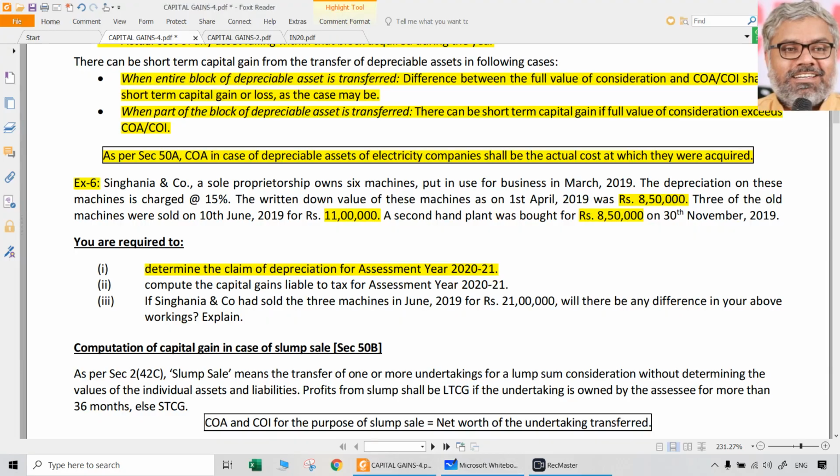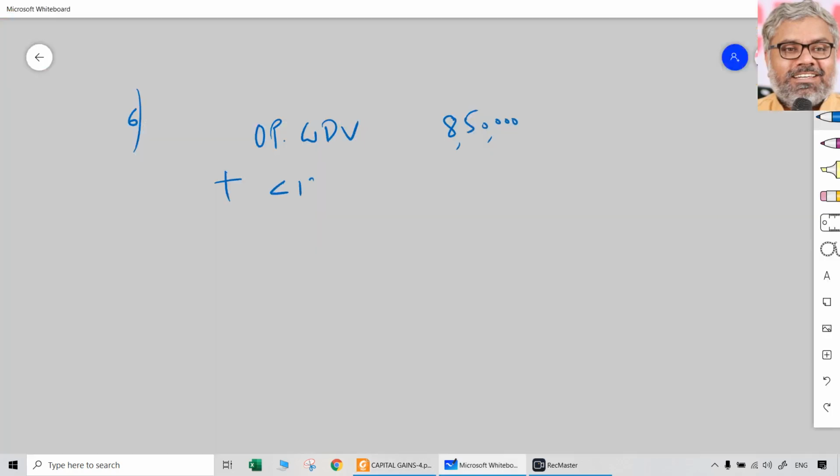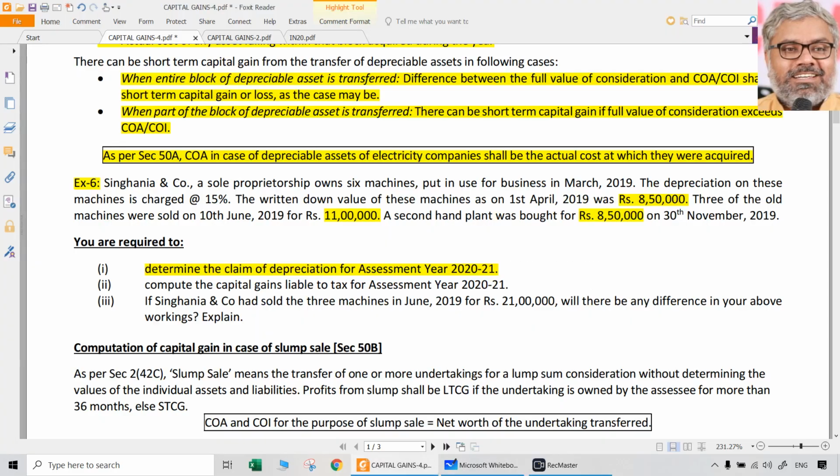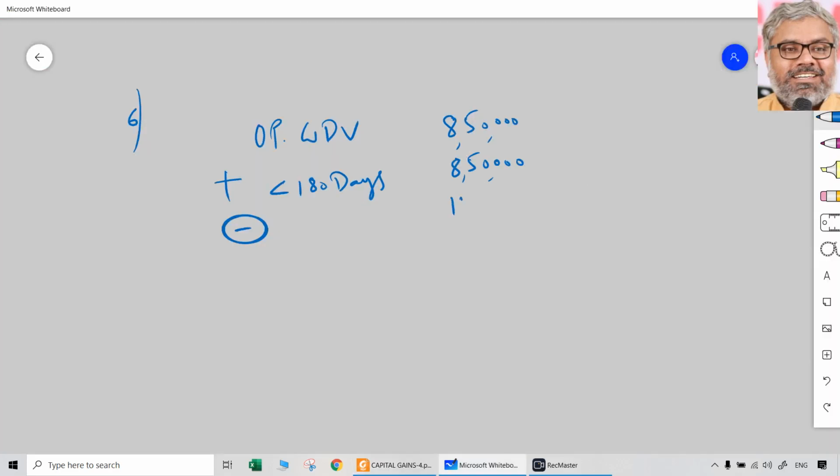Then assets acquired during the period, put to use for less than 180 days, is another 8,50,000. Then assets sold, the sale proceeds of the assets related to the same block during the year, 11 lakhs. So what is the closing WDV or depreciable amount? 17 minus 11 means 6 lakhs.